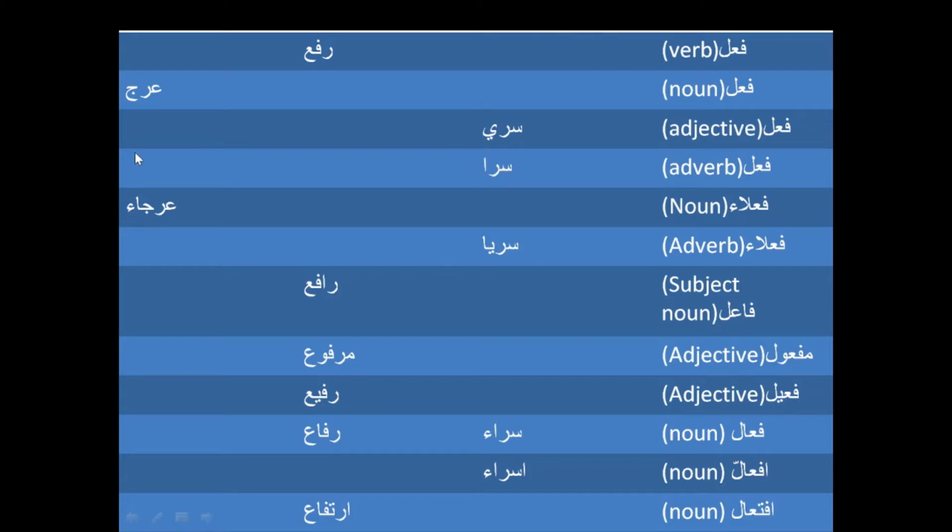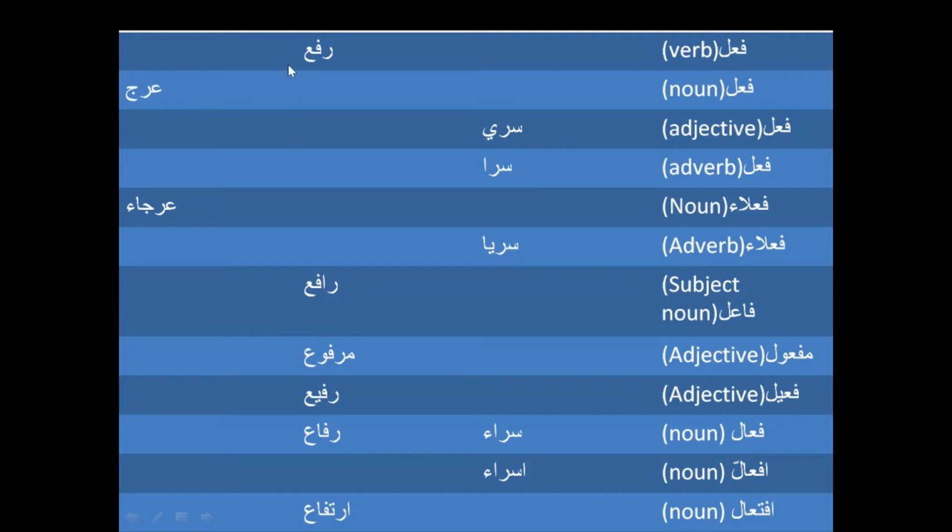And then Araj becomes Irja on the scale of fa'la, where an alif and hamza come after it, and it is a noun, again a zigzag. And then on the same scale, our Sari becomes Sariya, which is again secrecy or privacy.